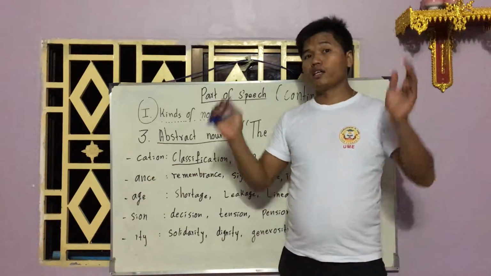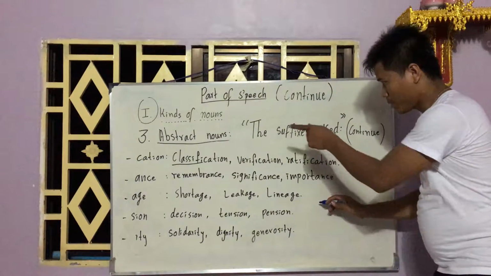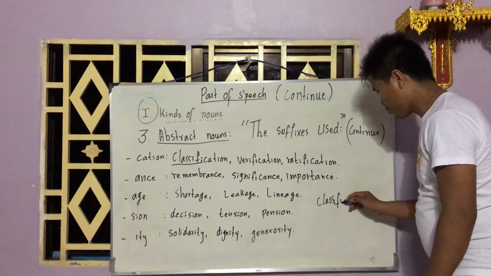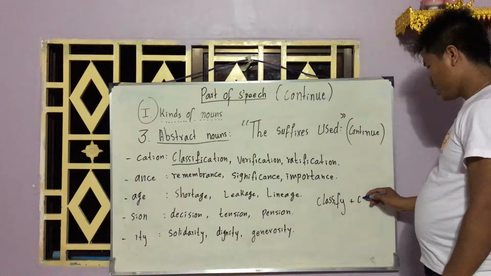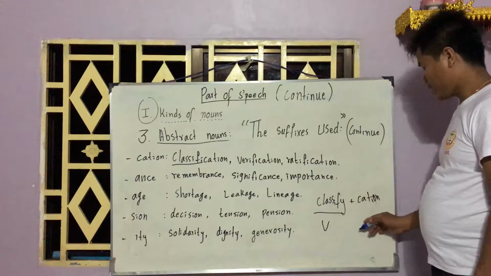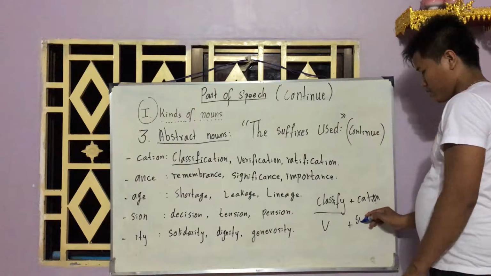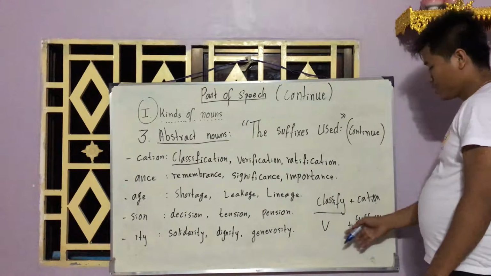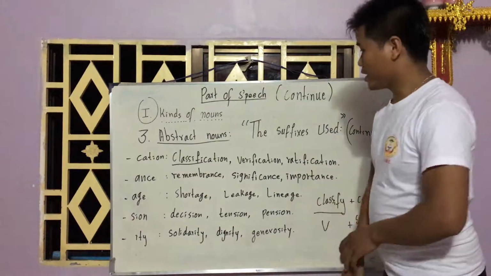Classify. Okay, and the base verb is classify. Classification. Okay, classify is a verb and cation is the suffix. So verb plus suffix converts itself to a noun.